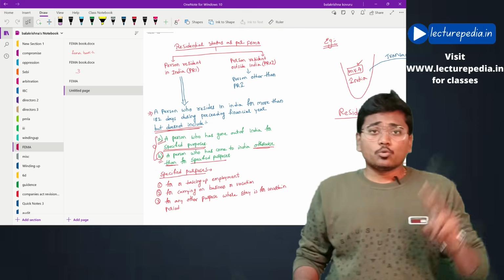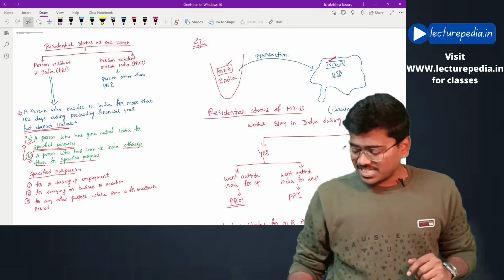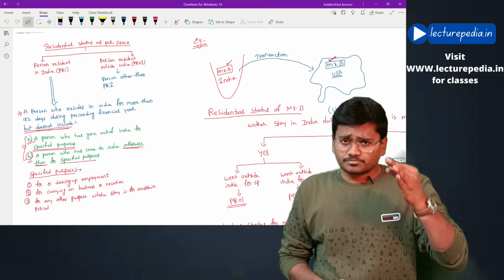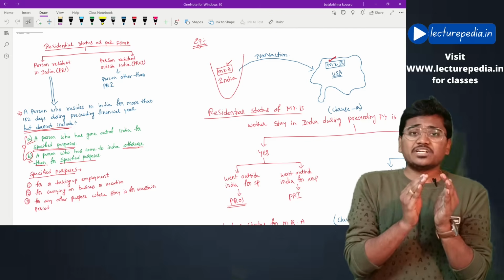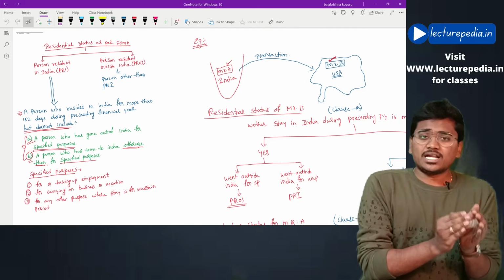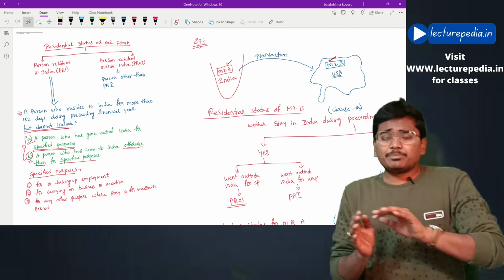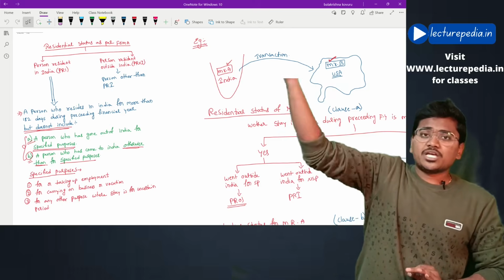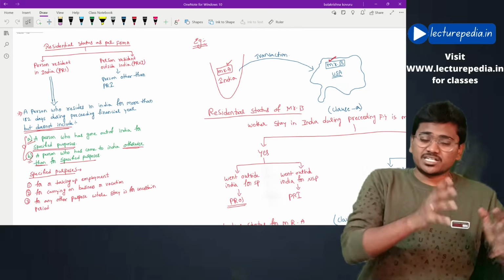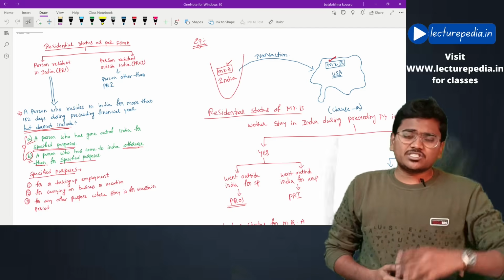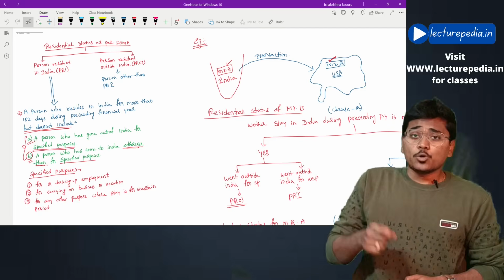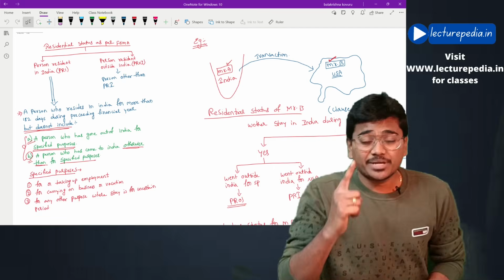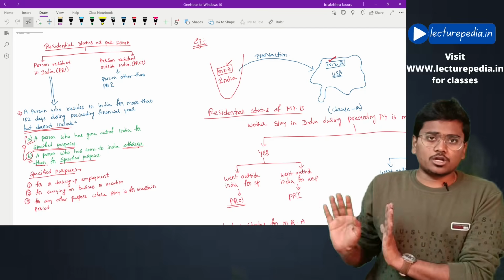Basically, as per FEMA, we have two types of residential status. One is person resident in India and another one is person resident outside India. Now you have to learn the definition of person resident in India. Once you learn it, all the persons other than person resident in India will be person resident outside India, that is PROI. Now who will be known as PRI, person resident in India? There are basically two conditions. First condition, you will check whether that person has resided in India during the preceding financial year for a period of 182 days or more or not. That is the first condition.